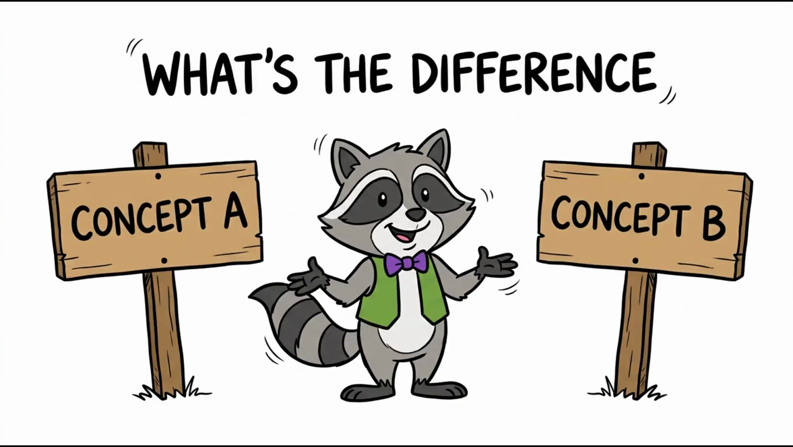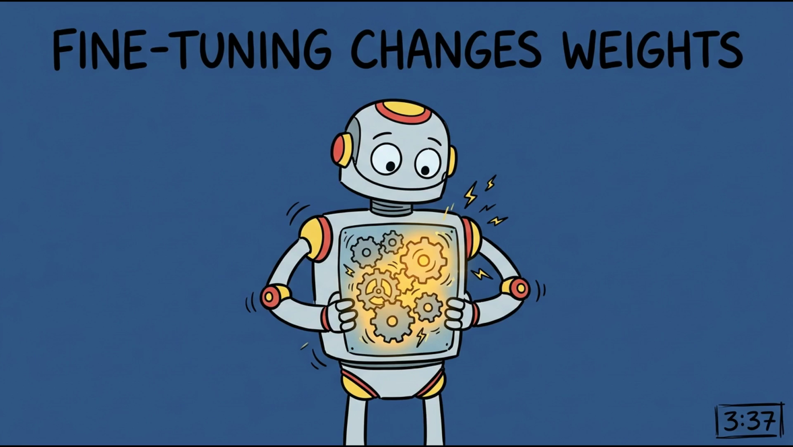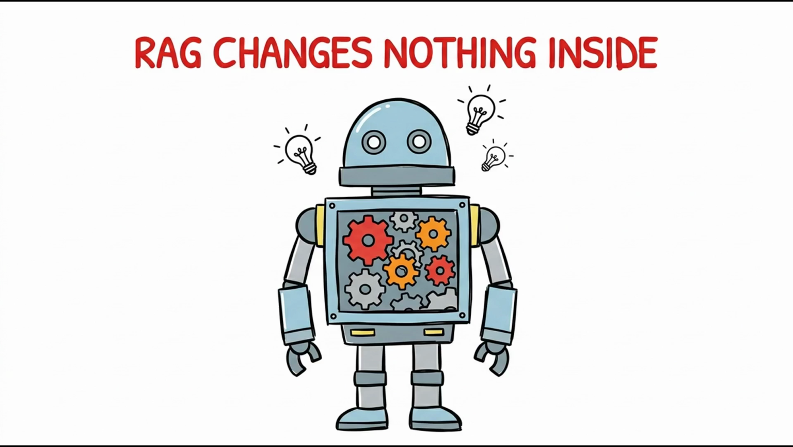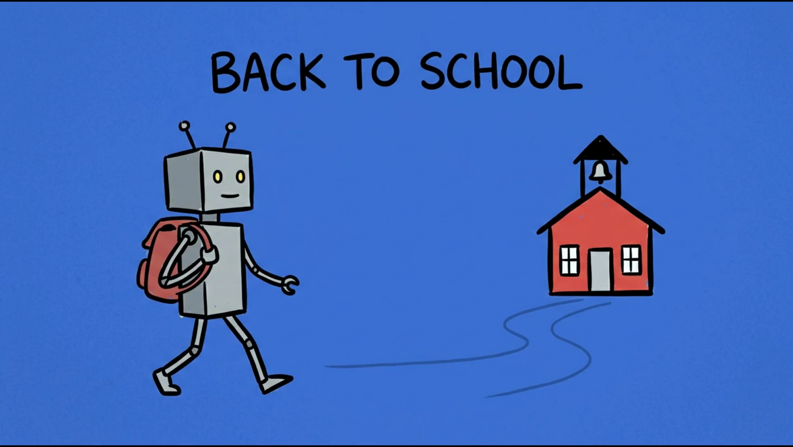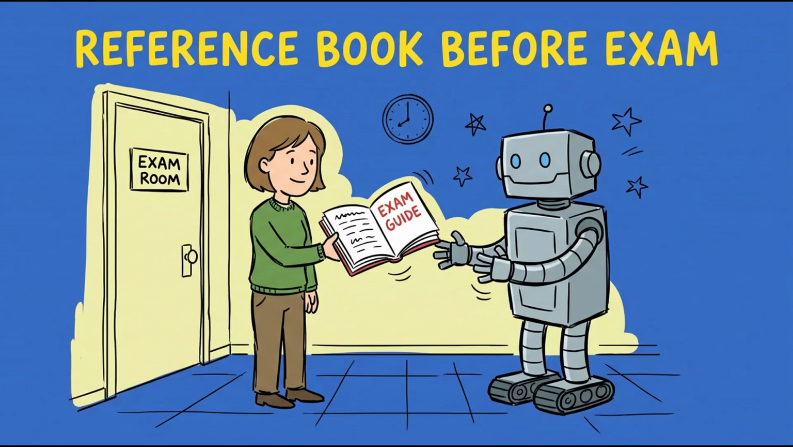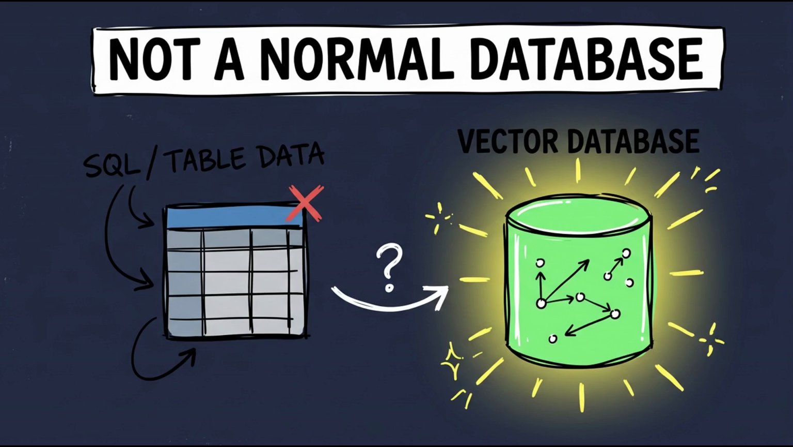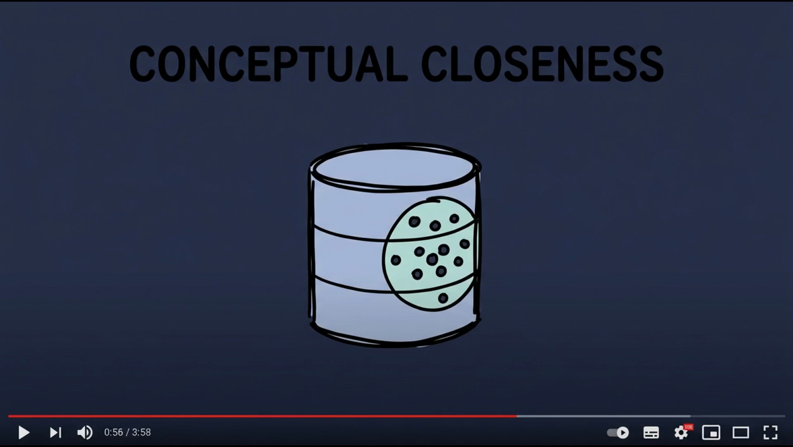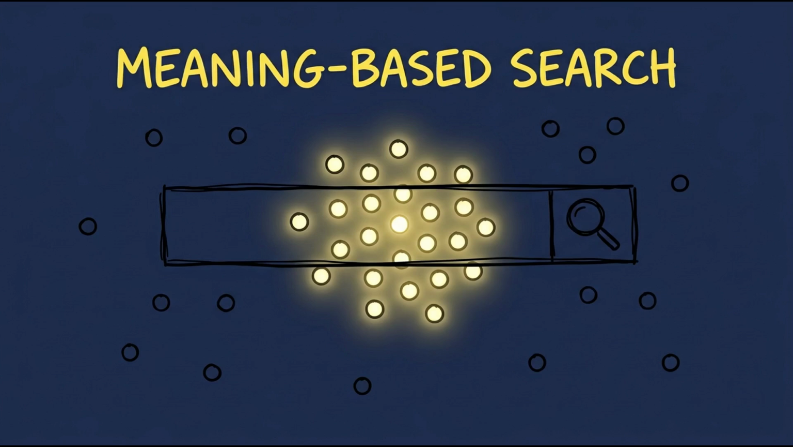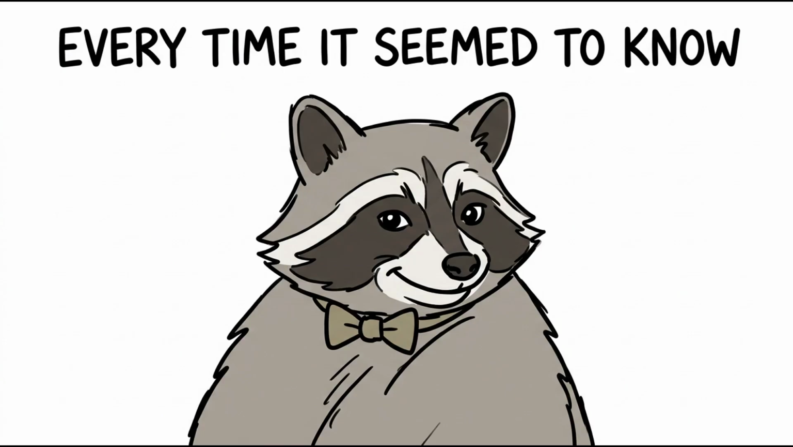It doesn't erase it. How is this different from other terms you've heard? Fine-tuning actually changes a model's internal weights through retraining. RAG changes nothing inside the model, only what's placed in front of it. Fine-tuning is sending someone back to school. RAG is handing them a reference book right before the exam, and a vector database isn't a normal database. A normal database finds exact matches. A vector database finds conceptual closeness, which is what makes meaning-based search possible at all.